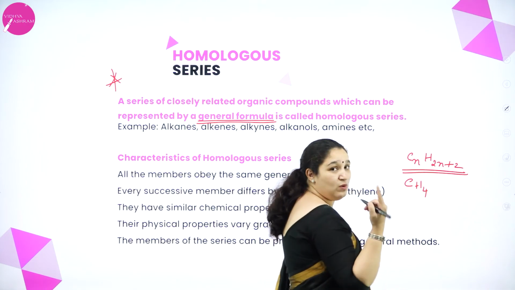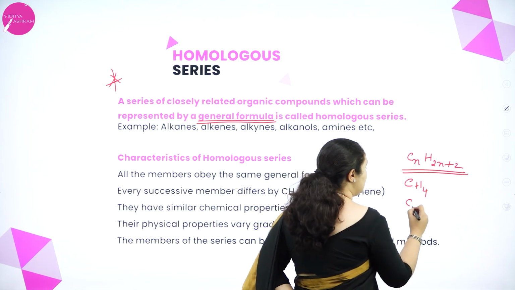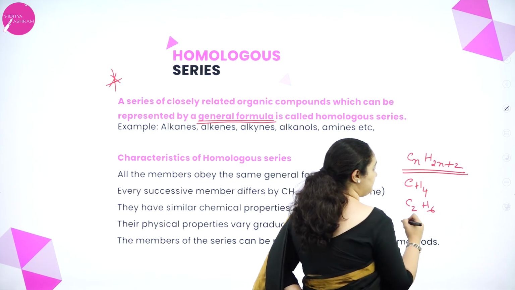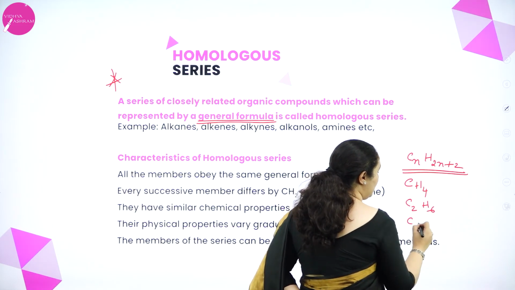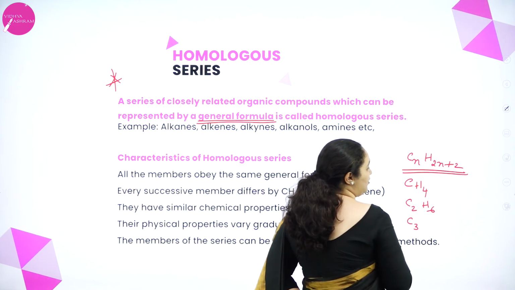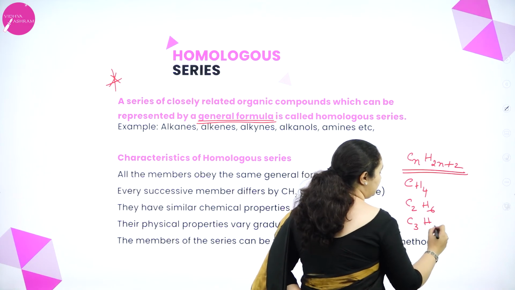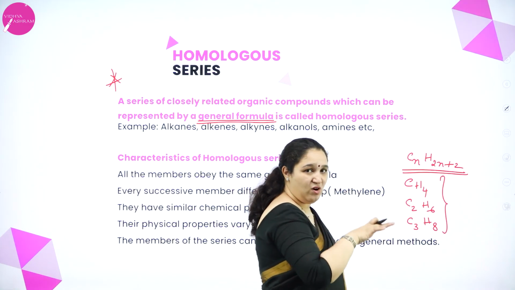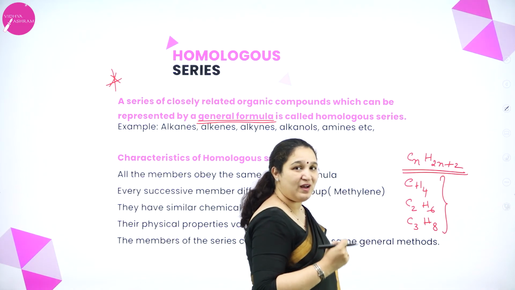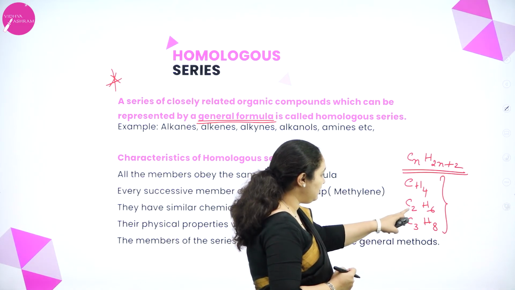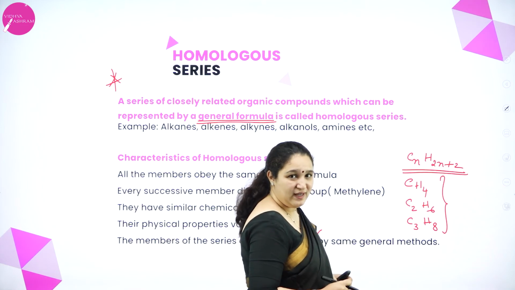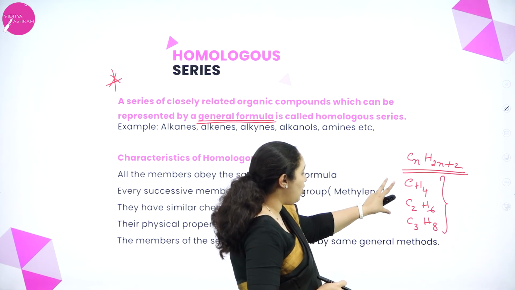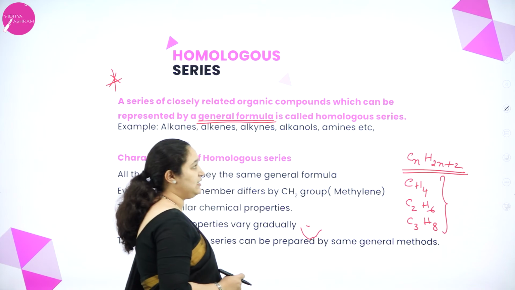If now n is equal to 2, then it is C2H6. When n is equal to 3, C3, 3 2s are 6 plus 2, 8, C3H8. So, I am getting all the compounds in the increasing order of their number of carbon atoms. See, carbon 1, carbon 2, carbon 3, it is going on increasing. So, this is called the homologous series.